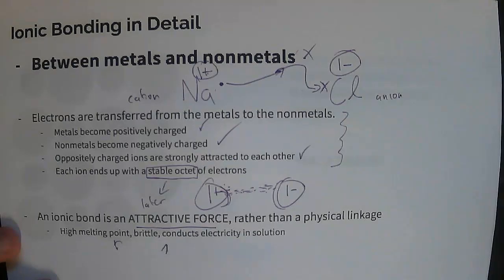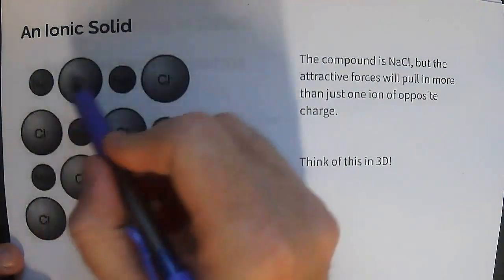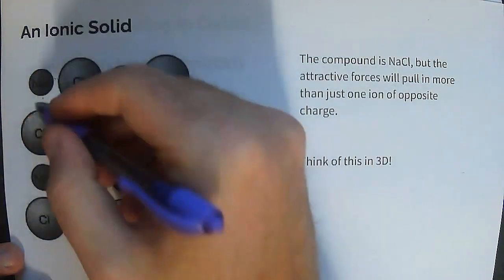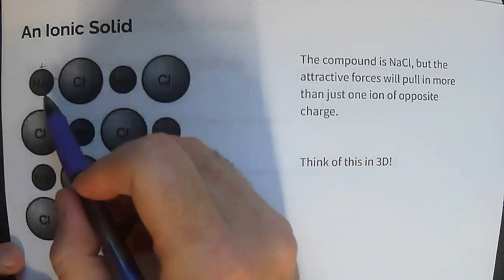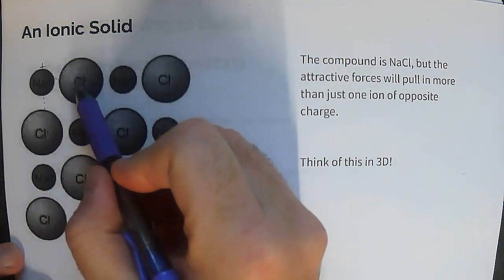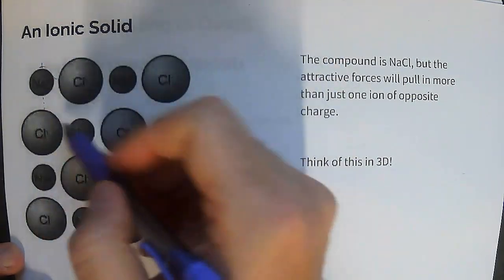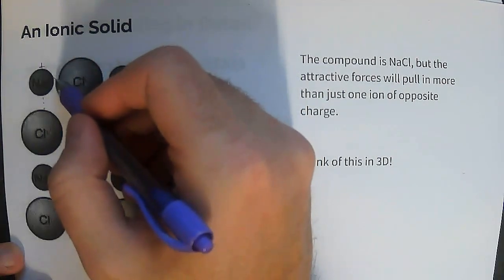this is an attractive force. It's hard to see this. The small ones are Na and the big ones are Cl. So what happens is, again, notice that these ions, this is a positively charged ion, is attracting a negatively charged ion, and they're not bonding. They're not bonded together. They're attracted. They are not connected.